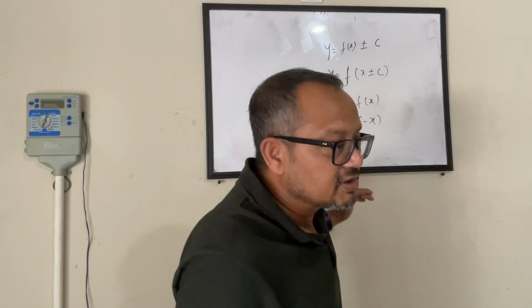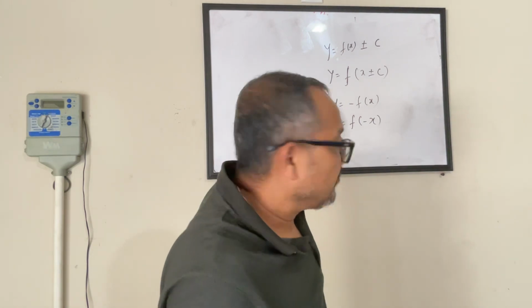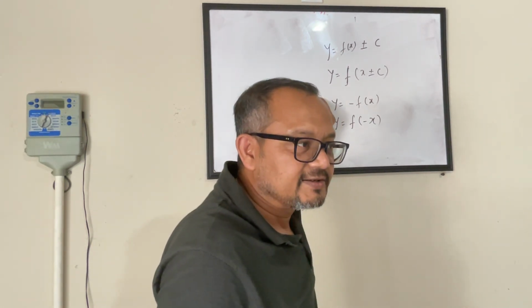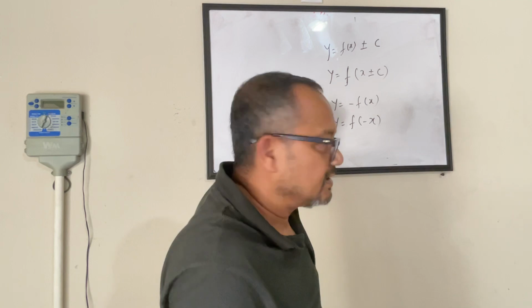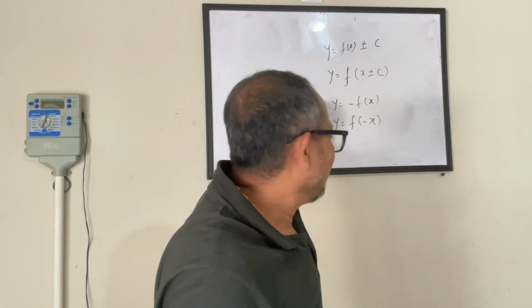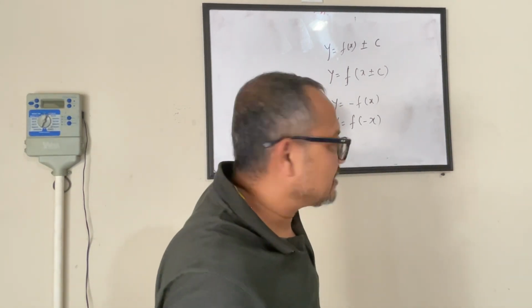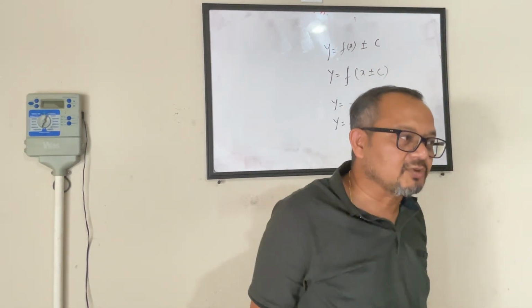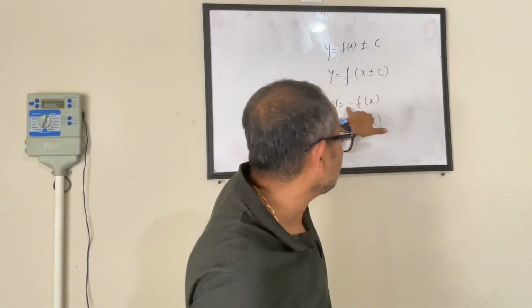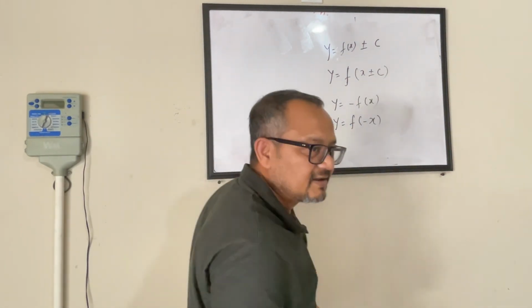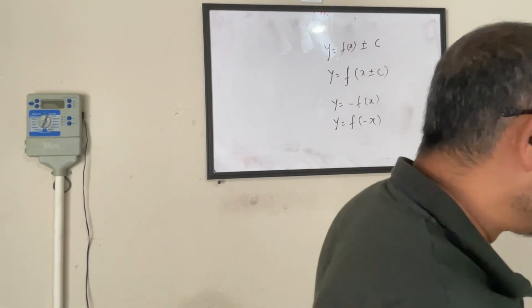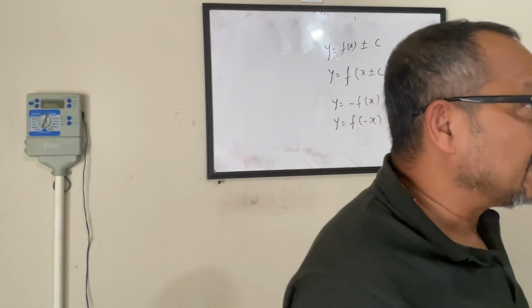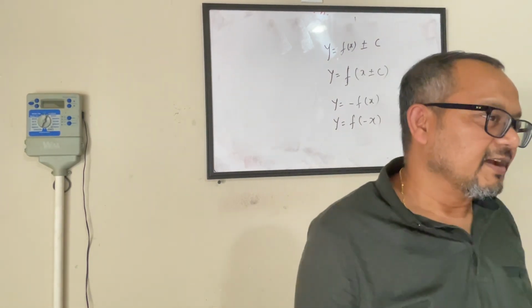Now let's see who will remember these 6 scenarios. Y equals function of minus x. Dhanushri, what will be the scenario? When I am talking about y equals function of minus x, what would happen to my parabola if I change from y equals function x to function minus x? Minus function x. What is that? Flip against which one? X axis or y axis? No. It will be x axis.